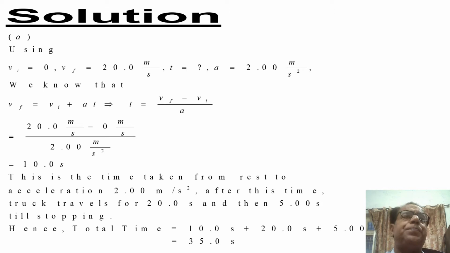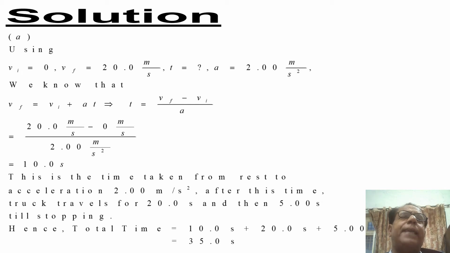Solution part A. Vi is equal to 0 because it starts from rest. Vf is equal to 20.0 meter per second, given. T is unknown, to be determined. Acceleration a is given, equal to 2.00 meter per second square. We know that final velocity is equal to initial velocity plus acceleration into time, that is Vf equal to Vi plus at.